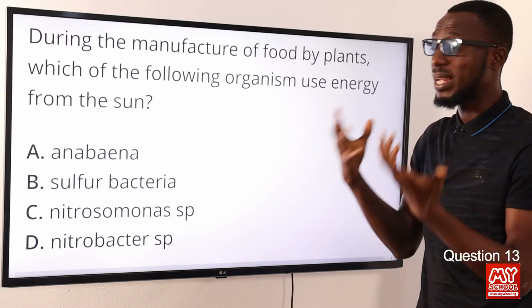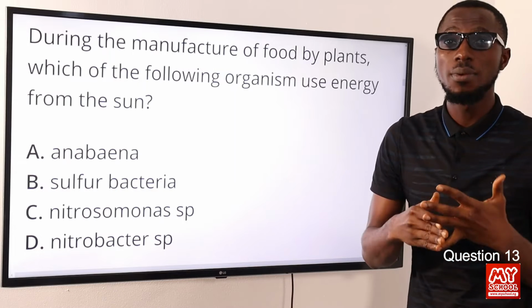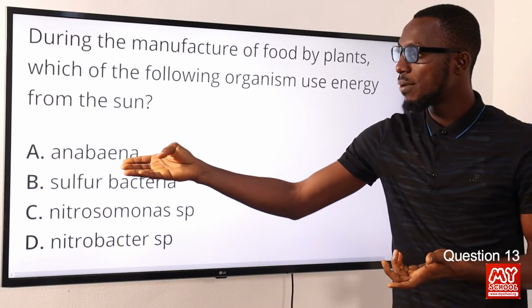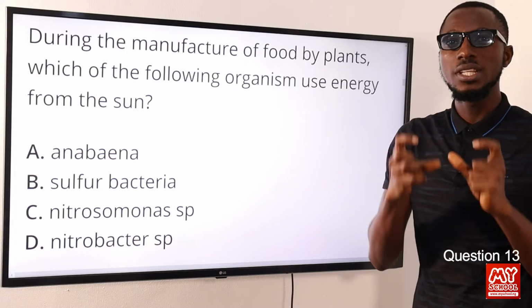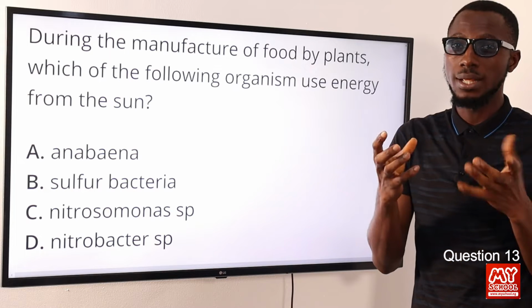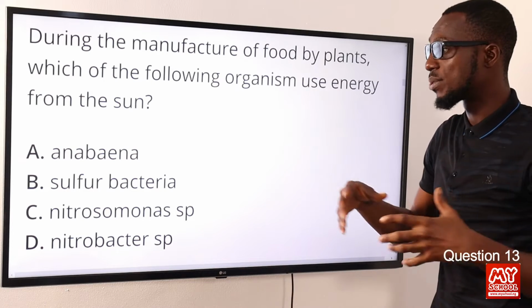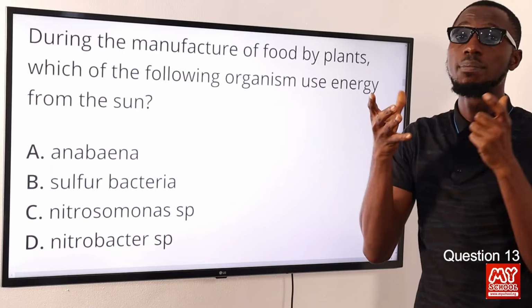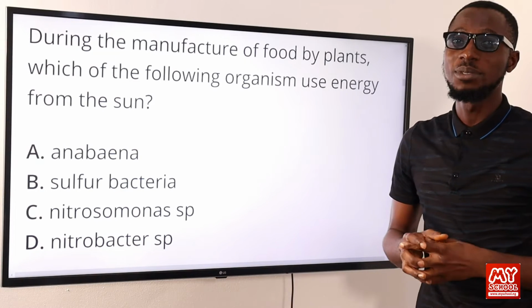We know that certain bacteria, some of them are saprophytic, some of them are parasitic, and some of them can manufacture their own food. So when we refer to blue-green algae, they contain chlorophyll. Though this chlorophyll is not found in a chloroplast, it is distributed as particles all around the cytoplasm. So the most viable option here is option A for Anabaena. We know it's a blue-green algae and it's a cyanobacteria. So option A is the option we are looking for.